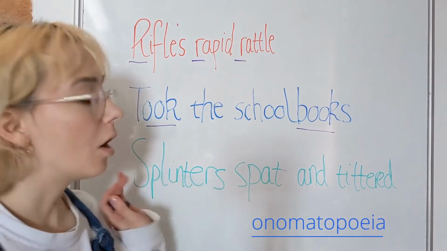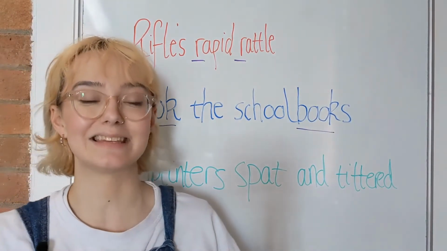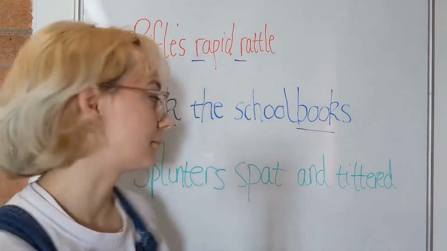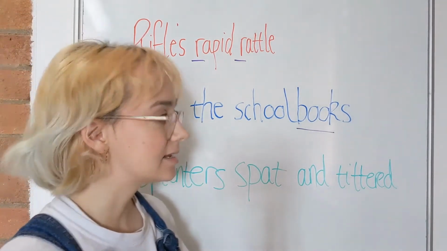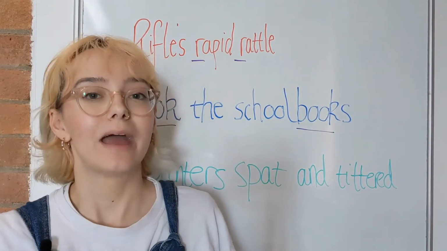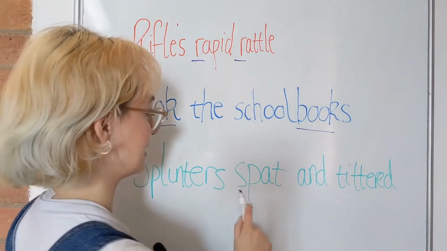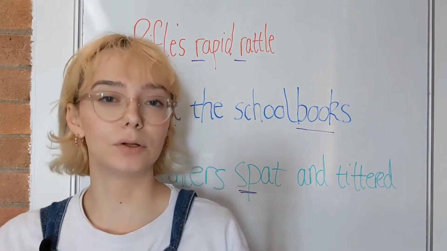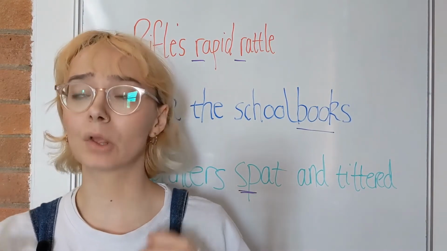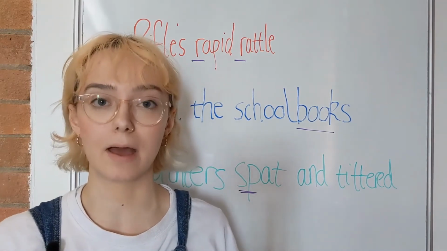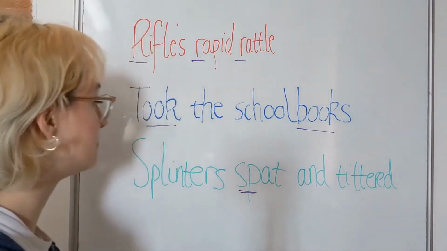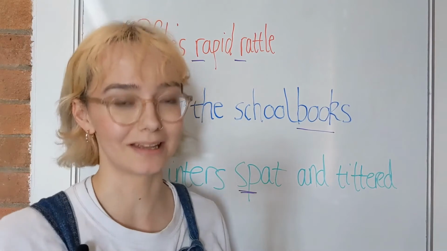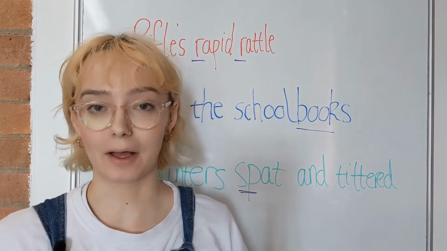And then we have onomatopoeia here as well, and this is where we have a word that sounds like what it's describing. So splinters, spat, and tittered. So we can hear that especially with this sp sound, which is also an example of a plosive, which we have with strong consonant sounds like p and b. And yeah, we can hear how spat sounds like what it's describing as well.